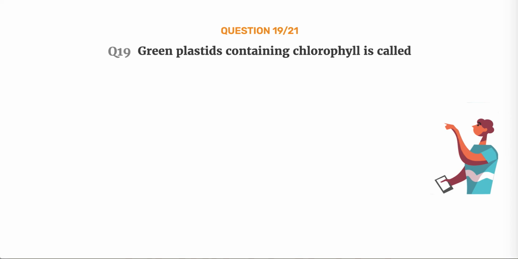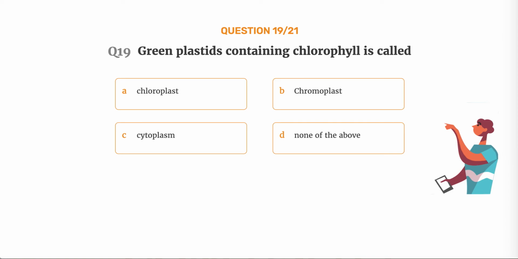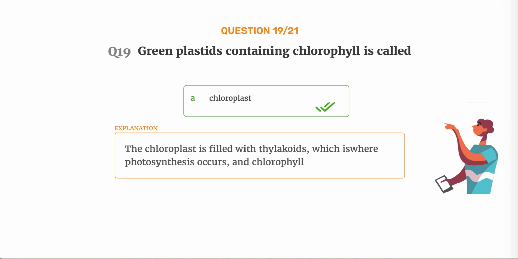Question number 19. Green plastids containing chlorophyll is called option A, chloroplast. Option B, chromoplast. Option C, cytoplasm. Option D, none of the above. The correct answer is option A, chloroplast. The chloroplast is filled with thylakoids, which is where photosynthesis occurs, and chlorophyll.